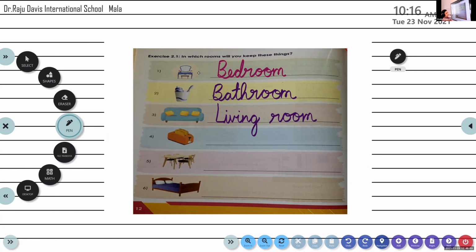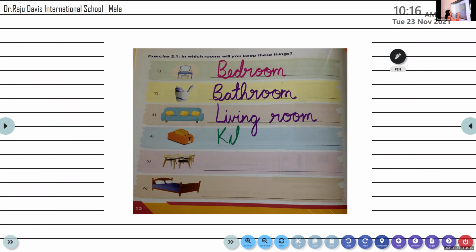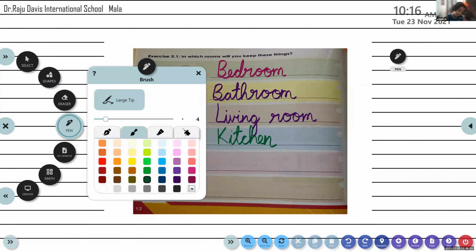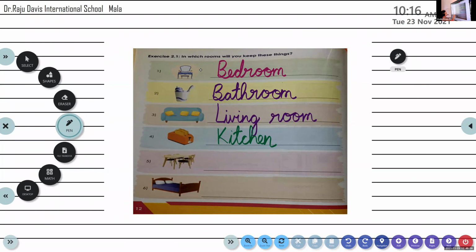What is this? Toaster. Very good. Where is it kept? Kitchen. Yes. The toaster is placed in the kitchen. Fantastic. Thank you. Thank you, ma'am. Welcome. Anton, unmute. Next one. What is it and where is it used? What is it? Tell me the name first. Dining room. Okay.